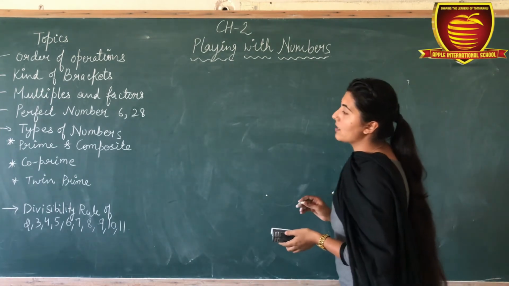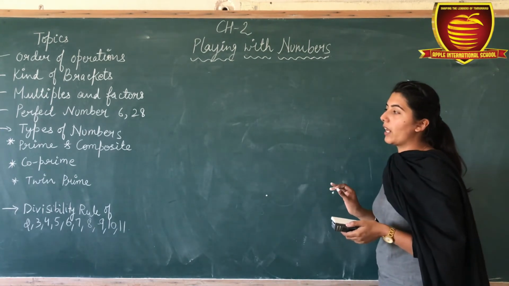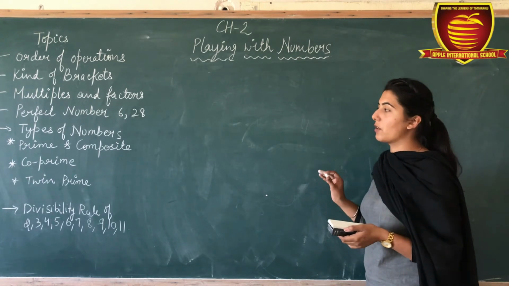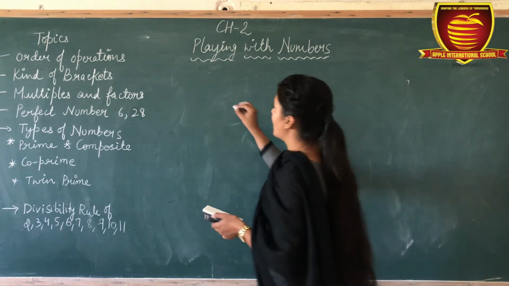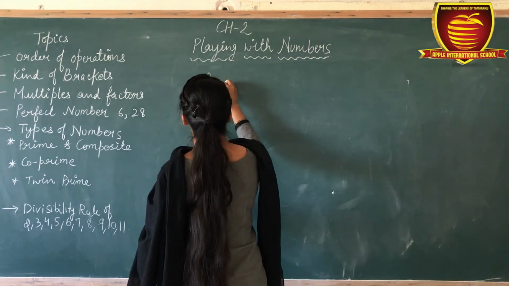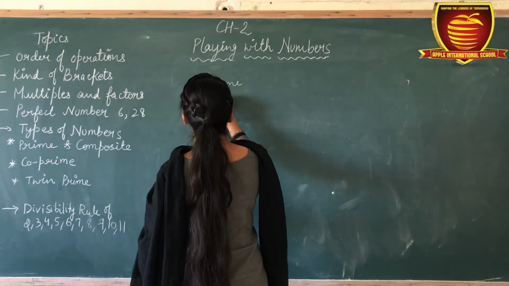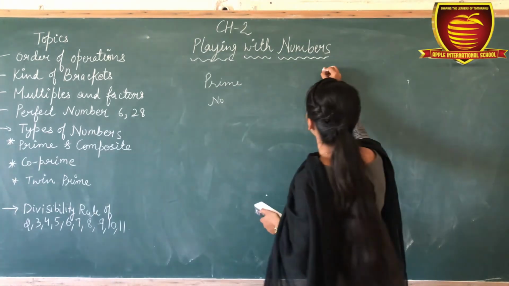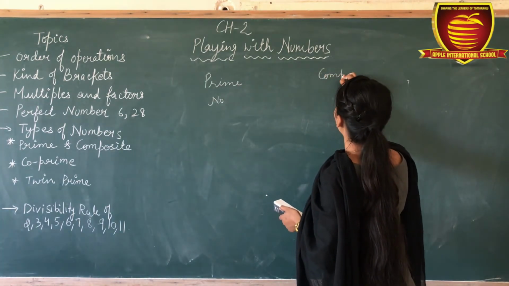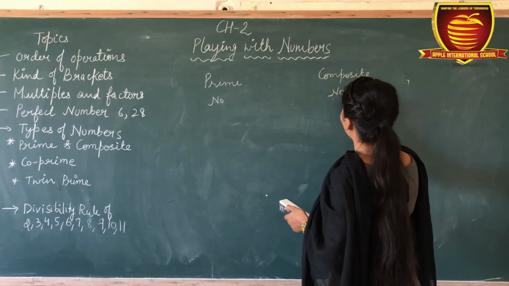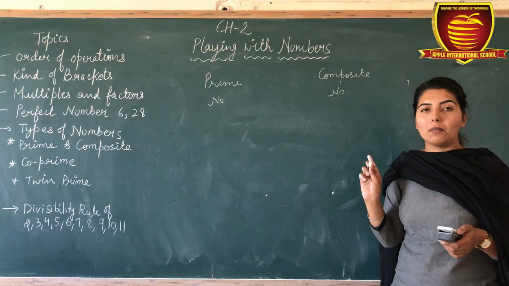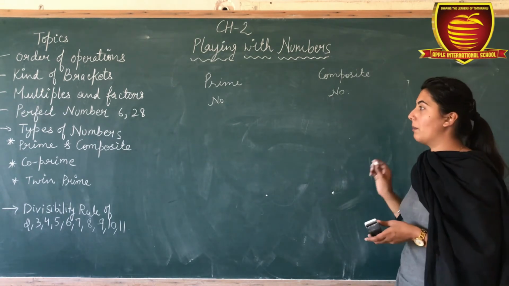Now the next topic is types of numbers. Today we are going to discuss the types of numbers: prime numbers and composite numbers. First is prime number, then composite number. Can anybody tell me what prime numbers and composite numbers are?